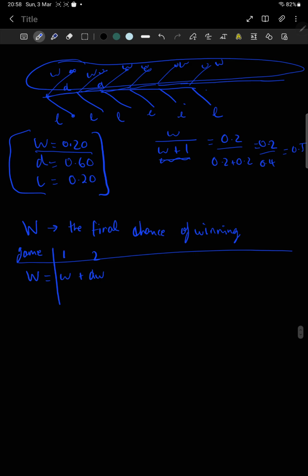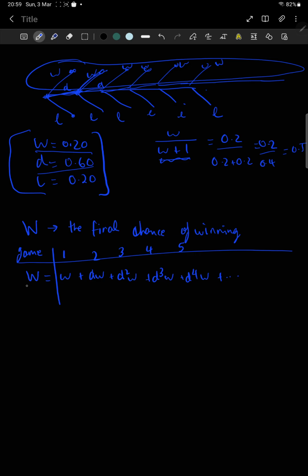So what this means is, if the second game is played, that means the first match was a draw. So in this tree, for example, if the second game is played, we go down a draw and then a win, right? And the chance of getting a draw is just d, 0.6. And once we get there, the chance of winning is w, right? And this is a pattern. So on the third game, the chance of winning is d squared times w. Fourth game, it's d cubed times w. So this is the important part. So you should understand this part. And we can basically prove this goes on forever, right?